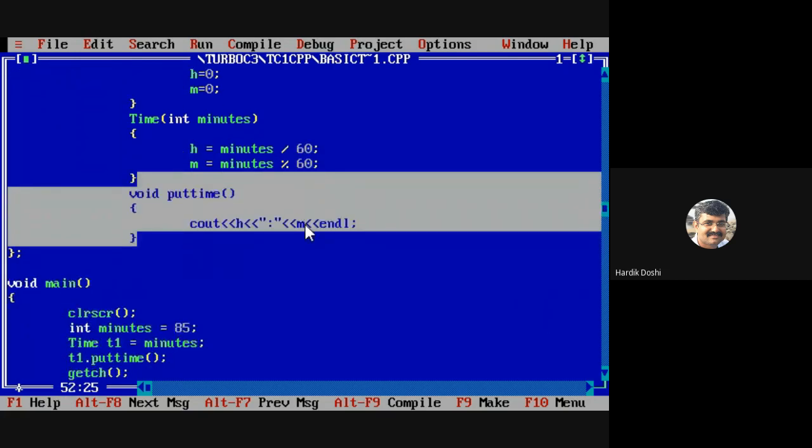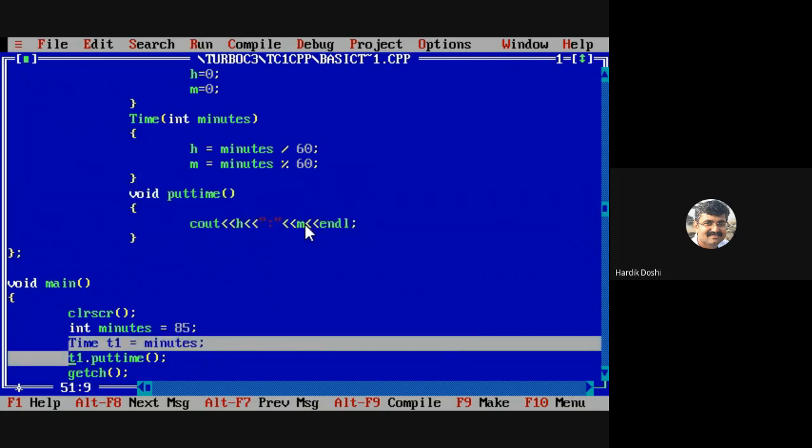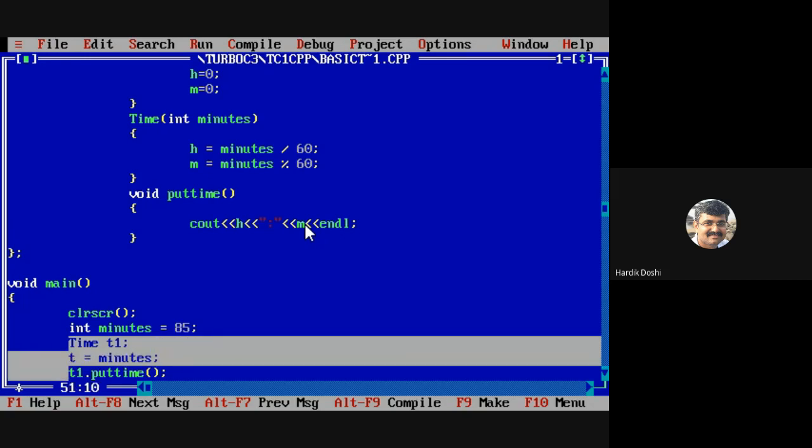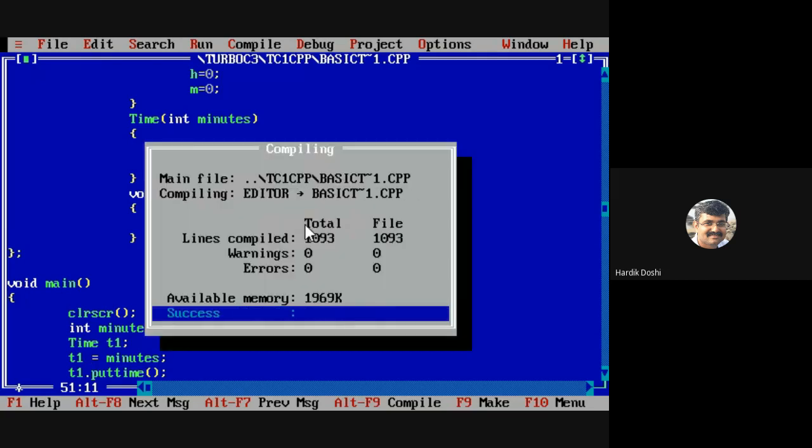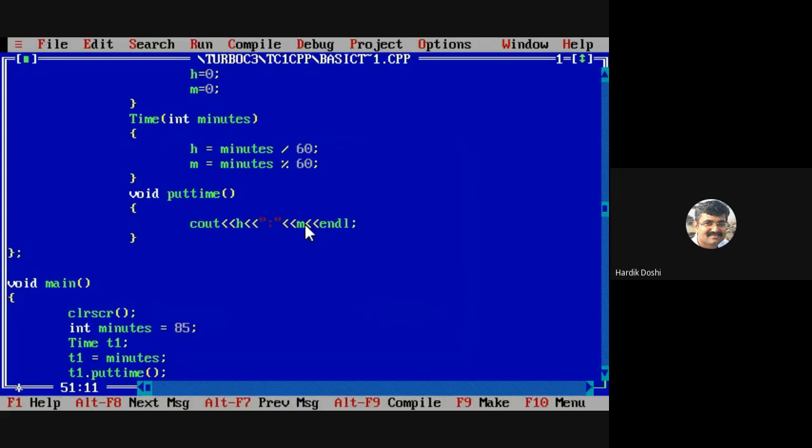Now comes void main. See this line now. What will this do? Whenever I declare the object and do the assignment operation, it will immediately call the constructor. Sir, can we write like this? Yes, of course you can. Fine. We run this. Is it perfect? Let's run for 230 minutes.